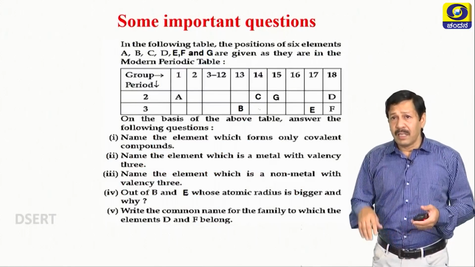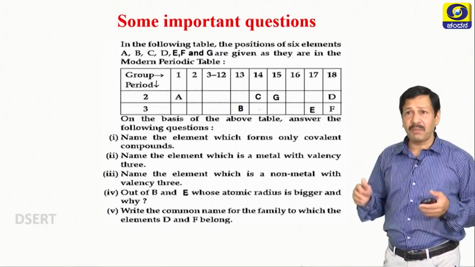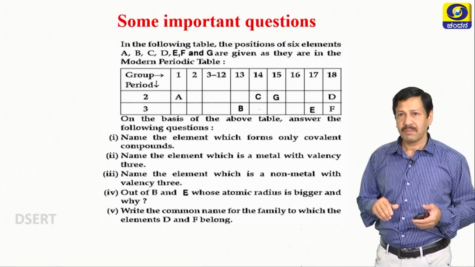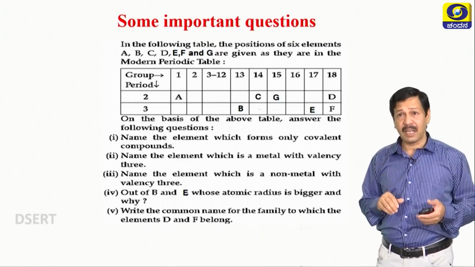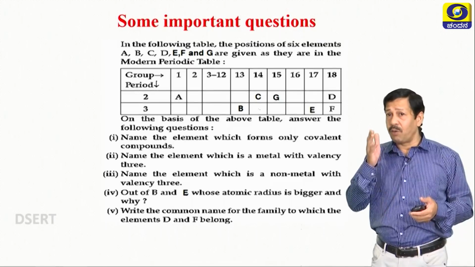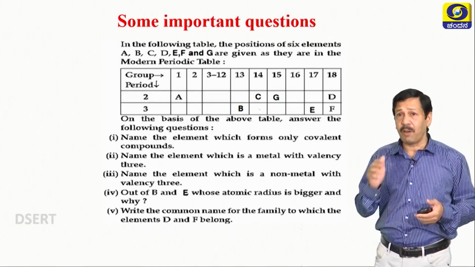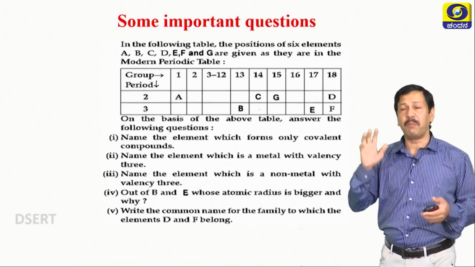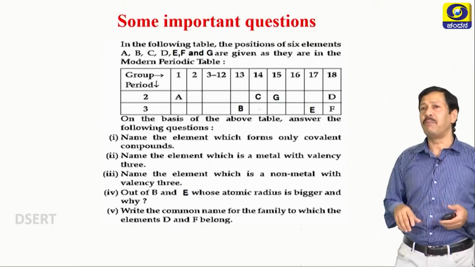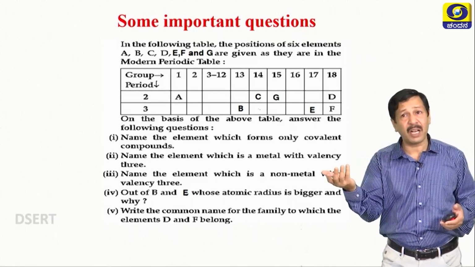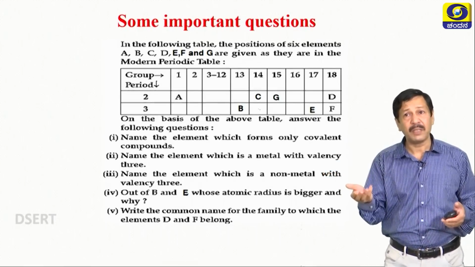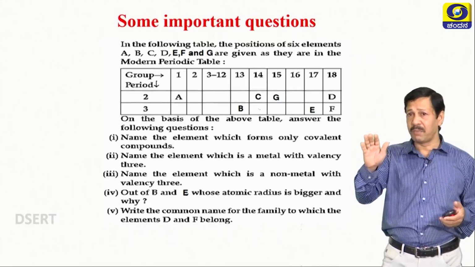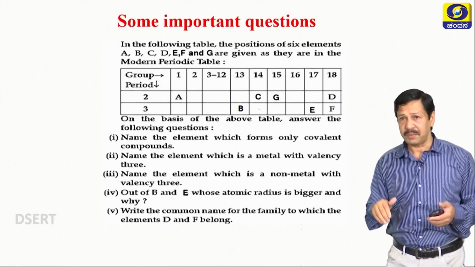Now, in the following table, the positions of the 7 elements A, B, C, D, E, F, G are given. So try to identify the following. Name the element which forms only covalent compounds. Only covalent compounds, that is what I already told you, carbon compounds. 14th group means obviously C. Here C is the carbon itself and also the symbol of the given element.